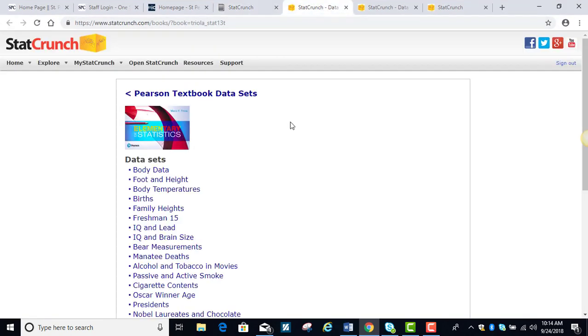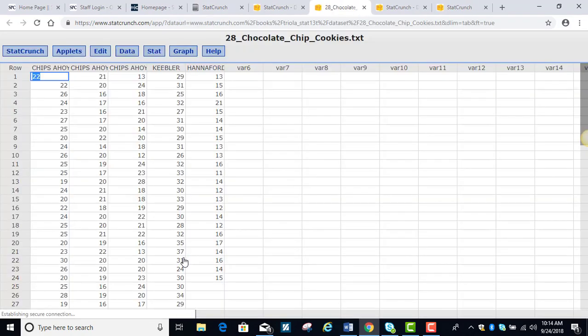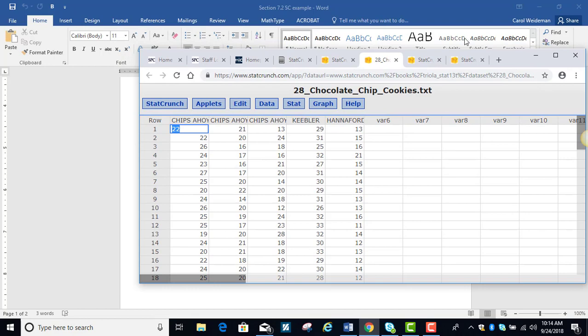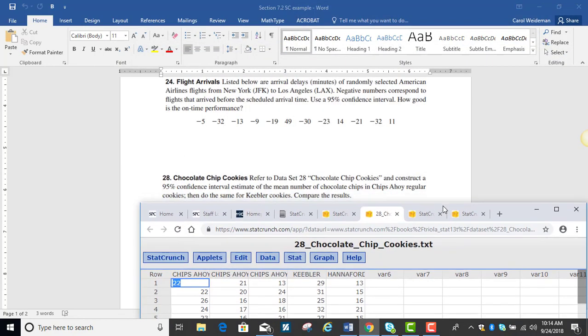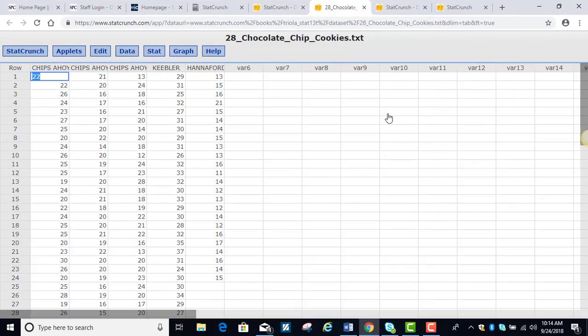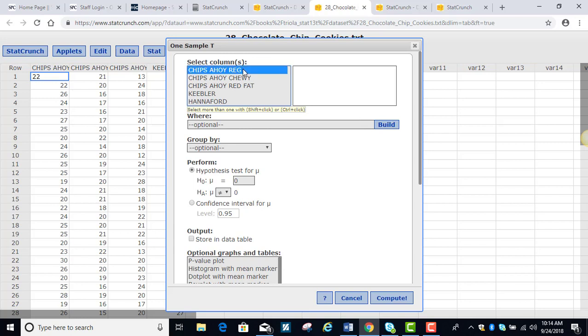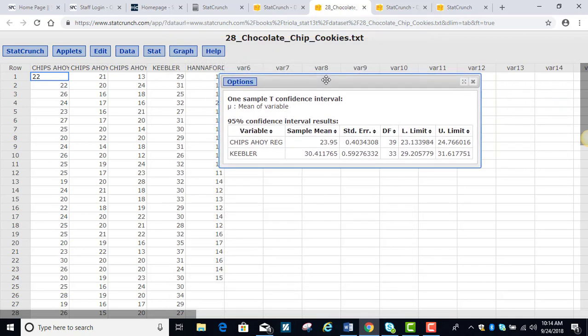And when I go to the data sets, I want to go to the cookies, which are down here. Let me go back and look at the instructions. They want a 95%, and we want to do the Chips Ahoy regular and then also the Keebler. So T-Stats, one sample with data, Chips Ahoy regular and then the Keebler, and in order to get a second variable there, use Control-Click, and we want to do a 95% confidence interval. And then what's nice is these are going to show up right above one another.